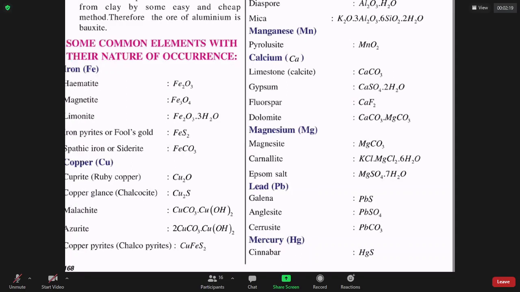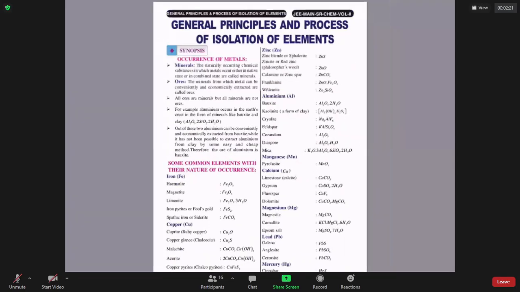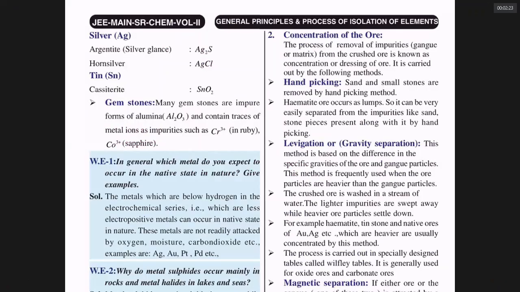At least these few you should know: argentite, horn silver, cassiterite. At least these words you should know.